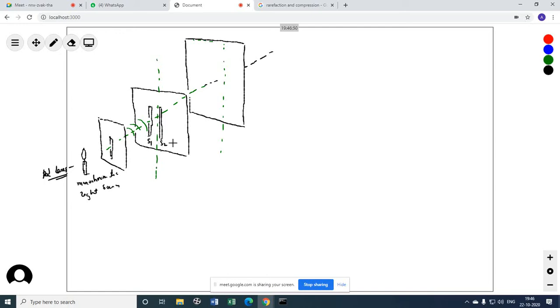Now when we do this, we will see something interesting happening on the screen. I'm only going to draw the dark ones. You'll see something like this on the screen. There is one dark band. Then again there is a dark band. There is a dark band.